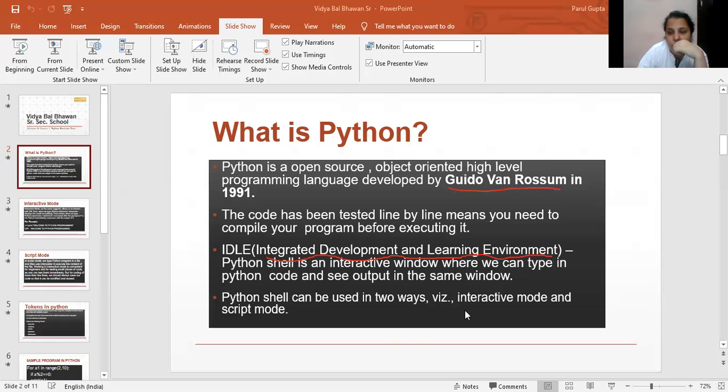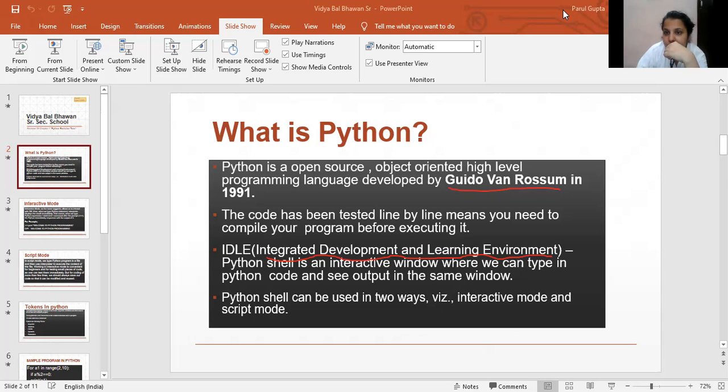Now come to our next point. The Python shell can be used in two ways: the interactive mode and the script mode. So basically in Python we have two modes, one is interactive and one is script mode. Just before this point, I told you that when we open this Python IDLE shell, it automatically opens in interactive mode, right? But we have one more mode, that is script mode. After this, we are going to discuss interactive mode and script mode in detail. But first of all, I'm going to show you the interactive mode, which is our next topic.